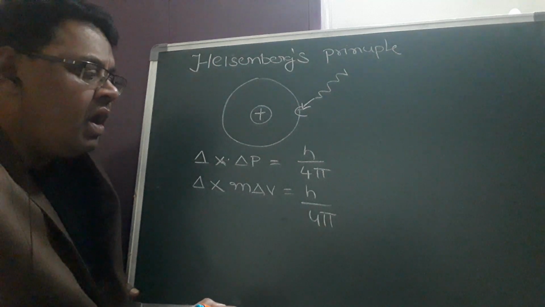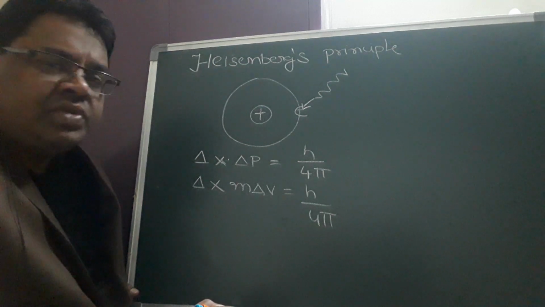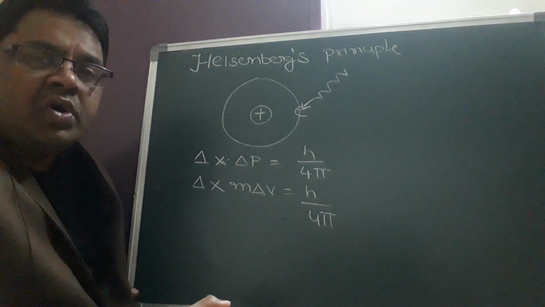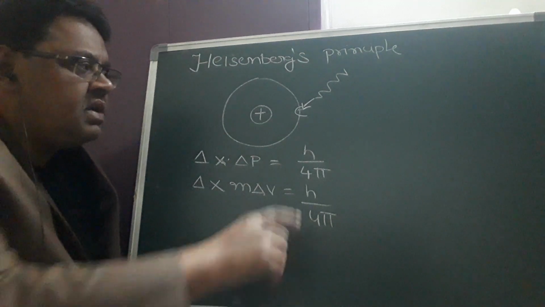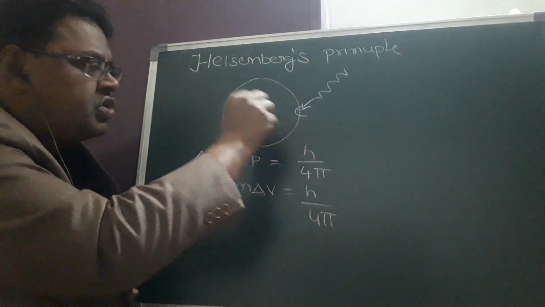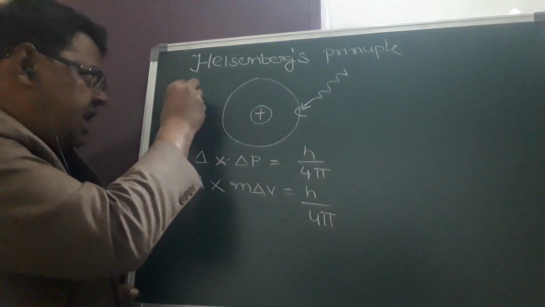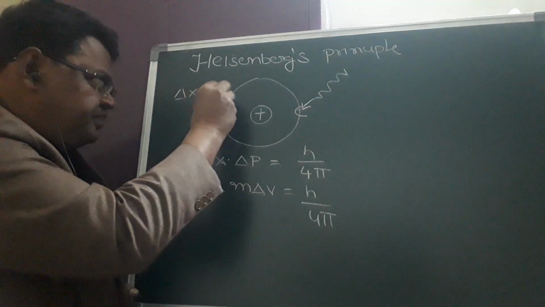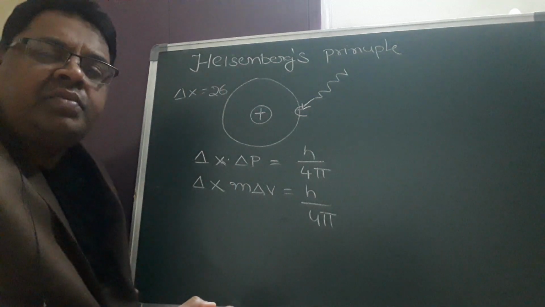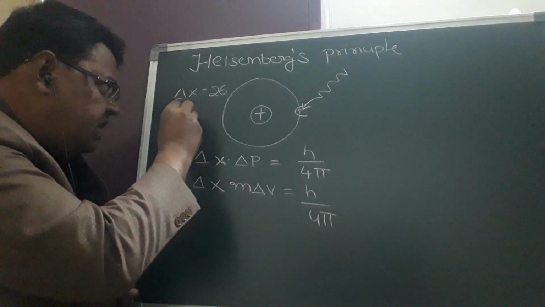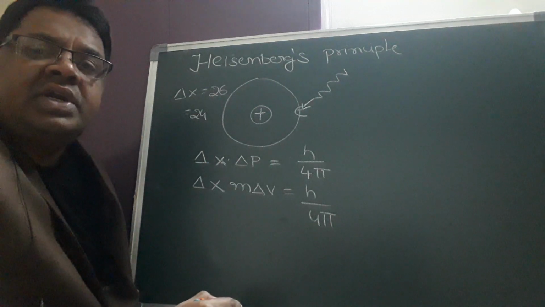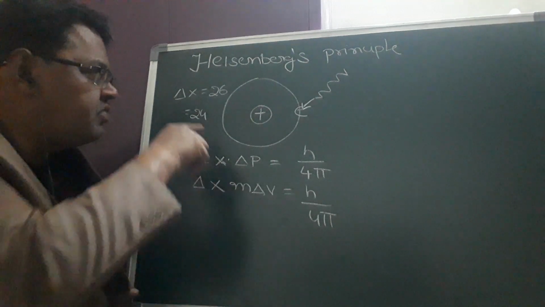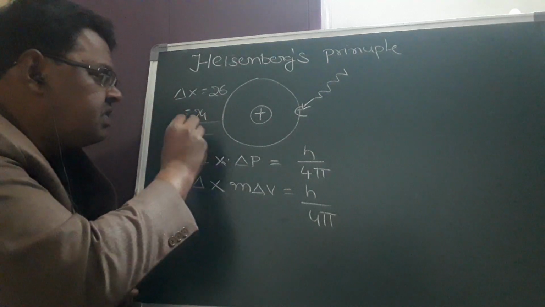So now how can you prove that these statements are not possible for determining at the same time? If you take the exact value of the position as 26, and you reported that value as 24, the actual value is 26, but you reported the position of the electron as 24, the difference will be 2.